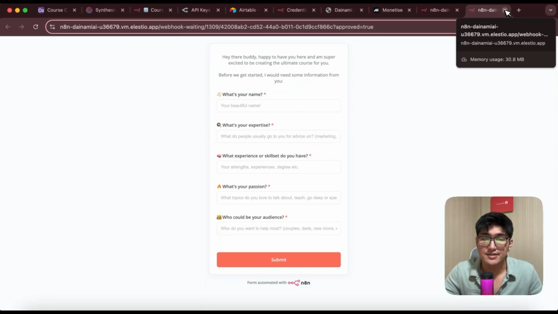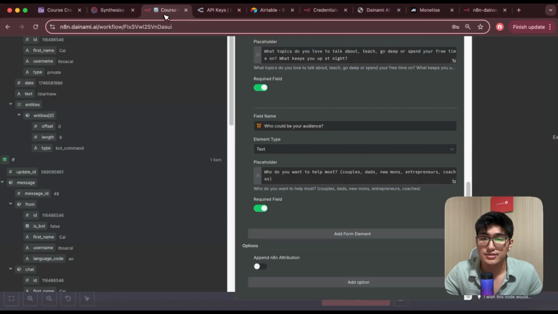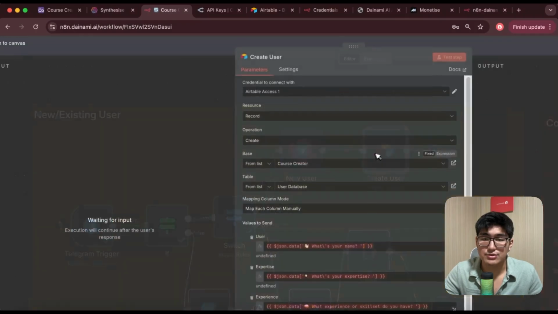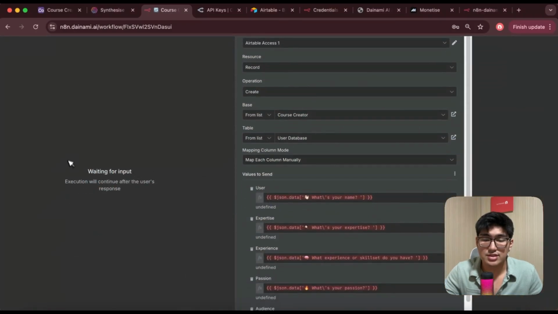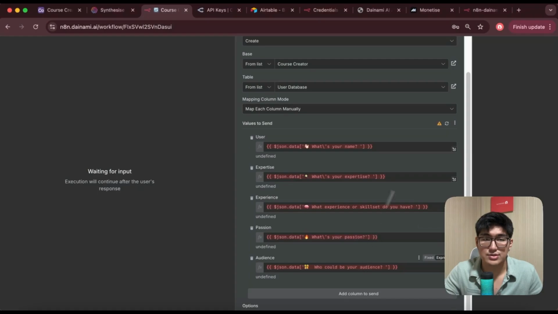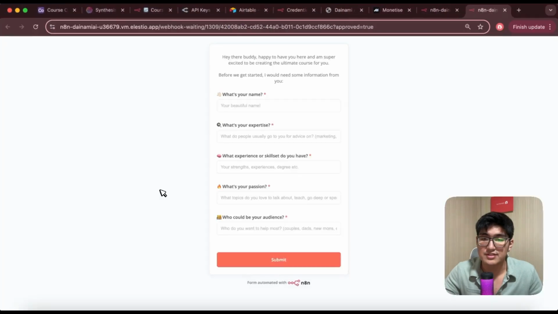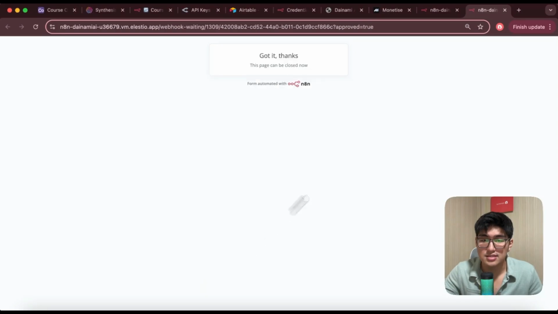Okay, and then once we have that, close this and go back to n8n. You can see over here, the next one is to create a new user. And all I gotta do is to then drag and drop all the information from the previous node. What's your name, what's your expertise, what skill sets do you have, and so on. So let me just play this once, okay, to retrieve the information. So let's give you a random one, A, submit.